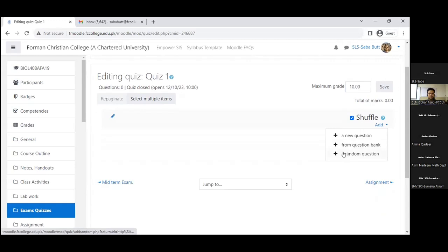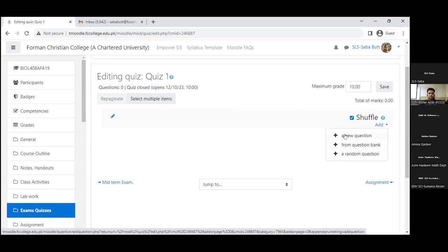Now, what does random question mean? Random question means that you have a question bank, right? And you have many questions over there. If you add a random question, you have categories in the question bank. For example, you have added a category of quiz 1. If we select this option, it will select randomly any one question from all of those questions for each student. Another student will get another question from the same set. So this is also a good option. But sometimes students may complain that someone is getting an easier question and I am getting a tougher one, which you have to deal with later on.